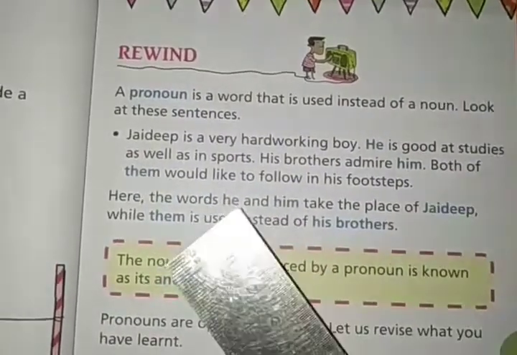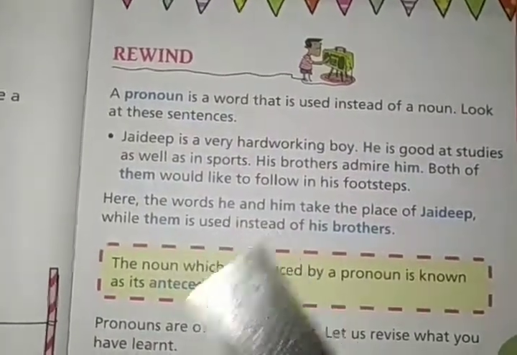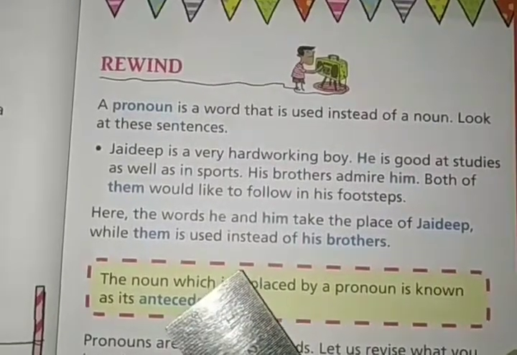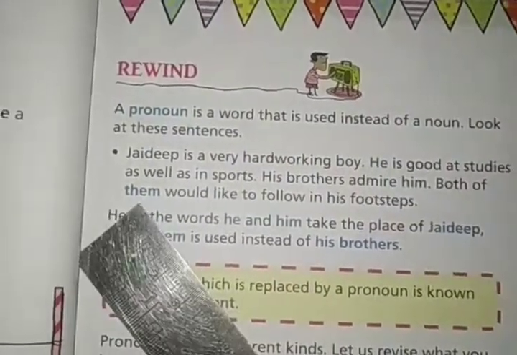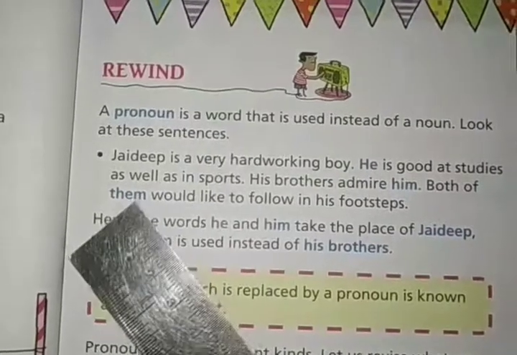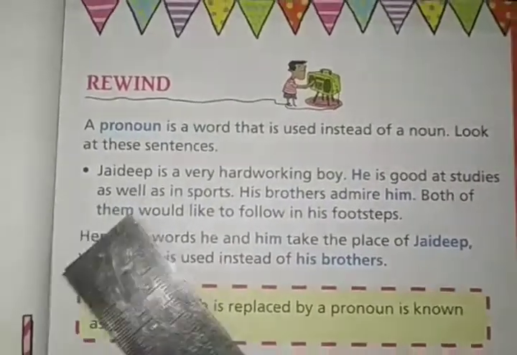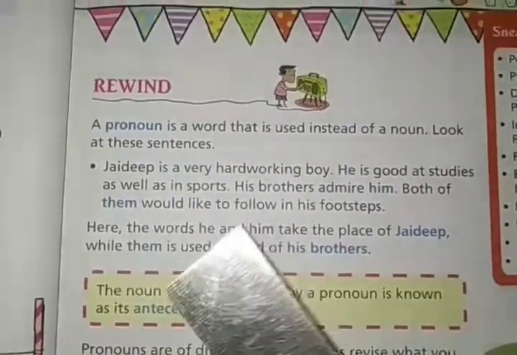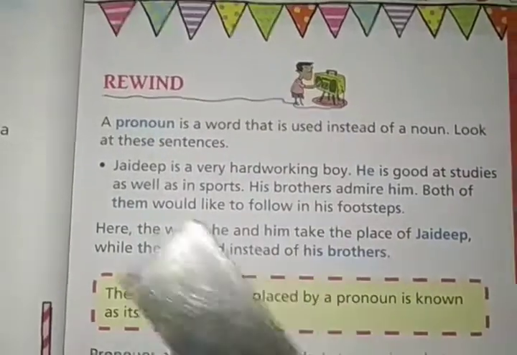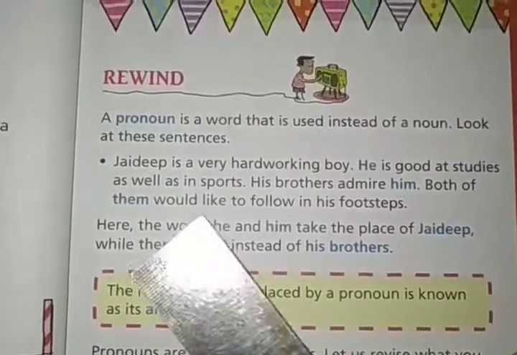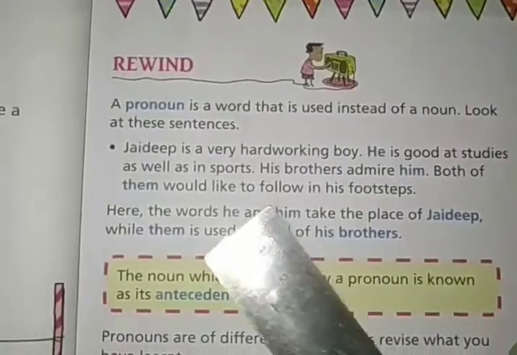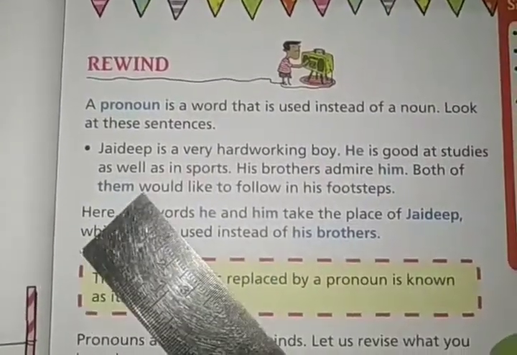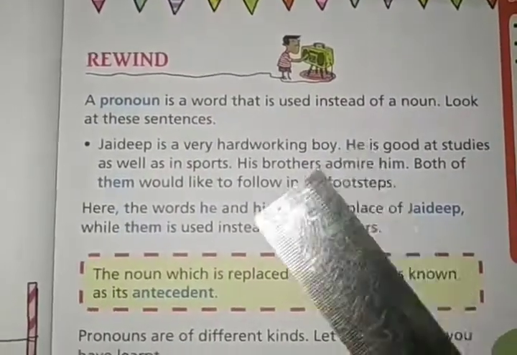Both of them would like to follow in his footsteps. So both of them, whom? Jaideep's brothers. Both of them would like to follow in his footsteps means Jaideep's brothers would like to follow in his footsteps. So them is written for his brothers.